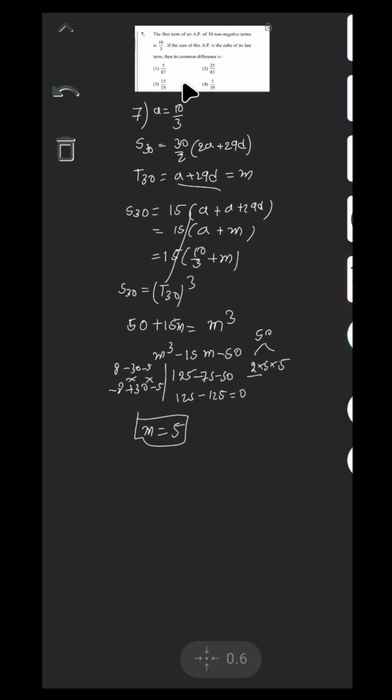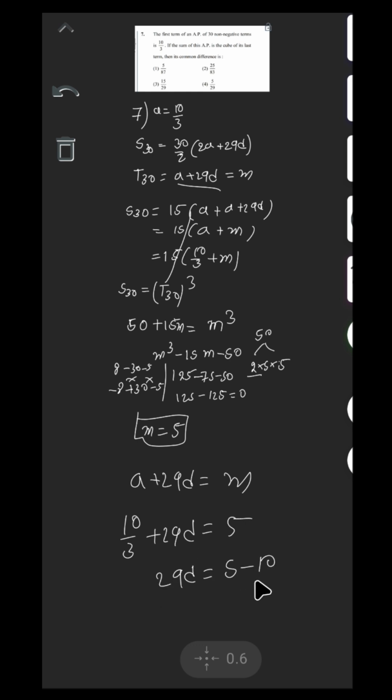Next, what is the common difference? We know the M value means A plus 29d is equal to M. A value 10 by 3, so 10 by 3 plus 29d is equal to 5. So 29d is equal to 5 minus 10 by 3, which is equal to 5 by 3. D is equal to 5 by 3 into 29, 87. So the D value is 5 by 87. Option 1 is the correct answer.